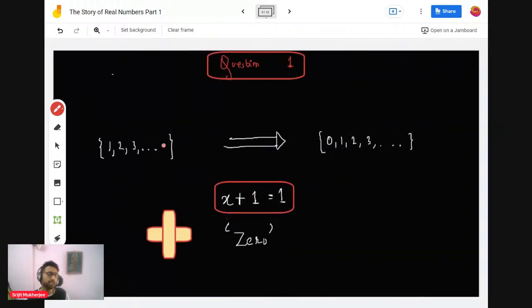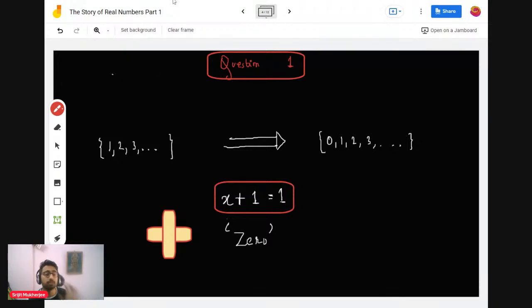Initially there were 1, 2, 3, 4, defined as natural numbers, as you know. And people asked the question: numbers can be added, right? So what is that number which, if you add to 1, it will still remain the same?